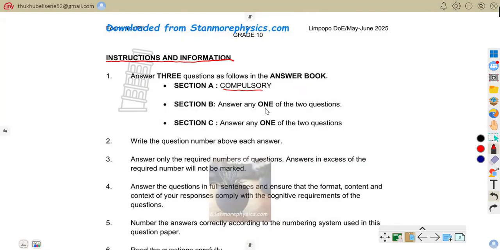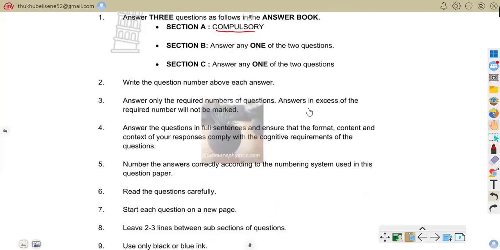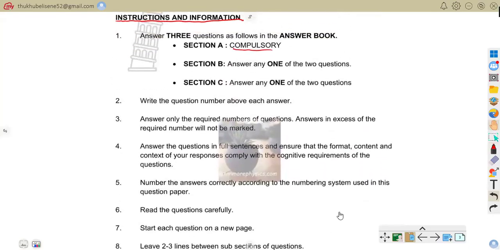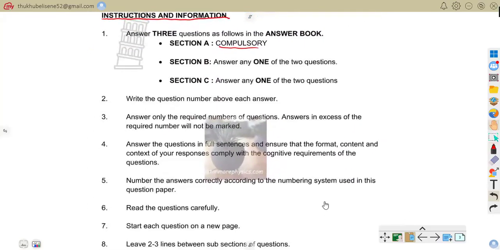In Section B, you answer any one of the two questions, but we are going to attend to all of those questions in Section B. In Section C, you answer one of the two questions, and like in Section B, we are going to answer them all to fully prepare ourselves for the coming Term 2 test that you are going to write. You can go through the other instructions for the sake of time. They are very important, so go through them all.